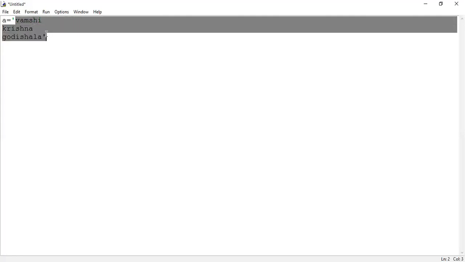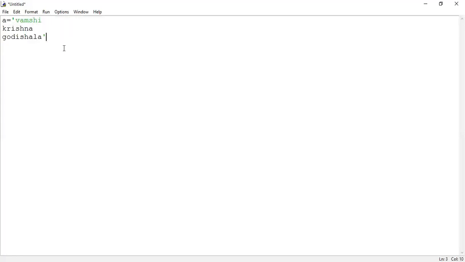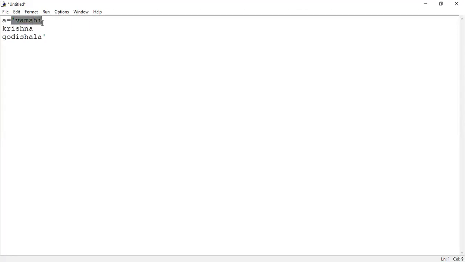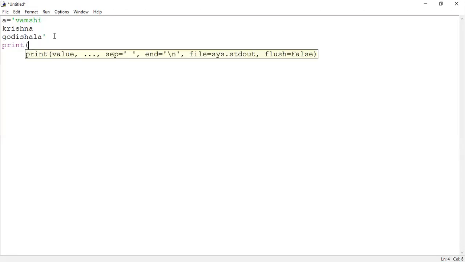Are they displaying in green color, guys? You can find some change in the code or not. See here, Vamshi. So single quote to Vamshi is displayed in green color. And what about Krishna and Godishala? They have displayed in gray color and then the single quote in green color again. Right? Now I am displaying the content of A. Print of A.